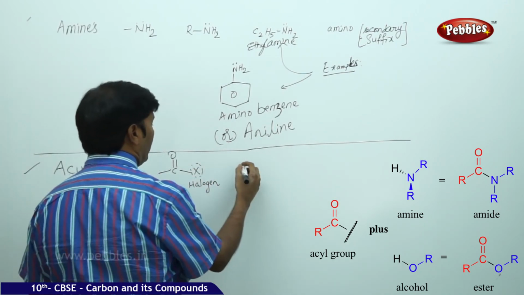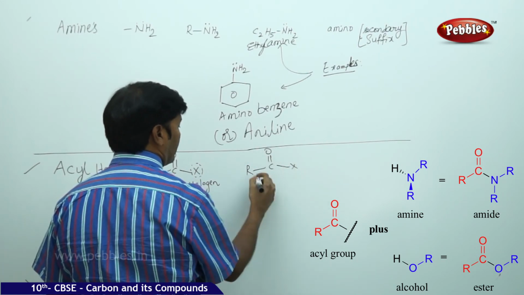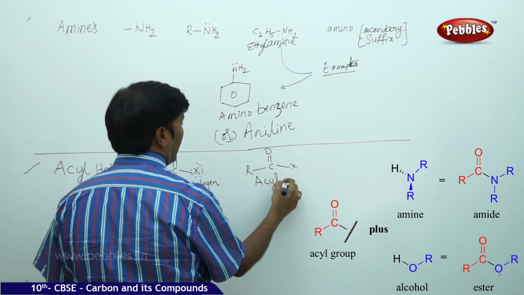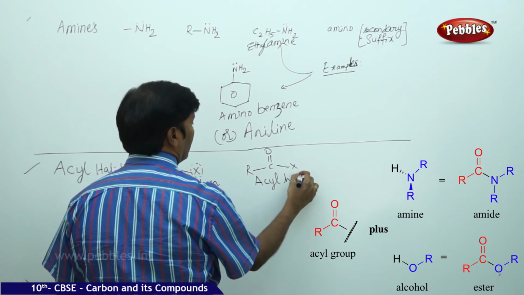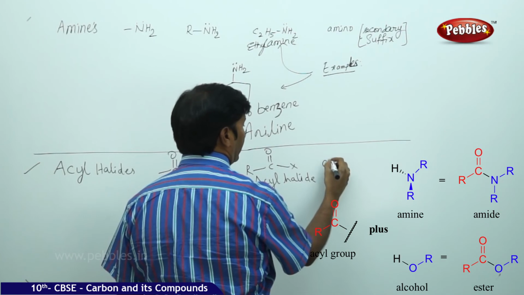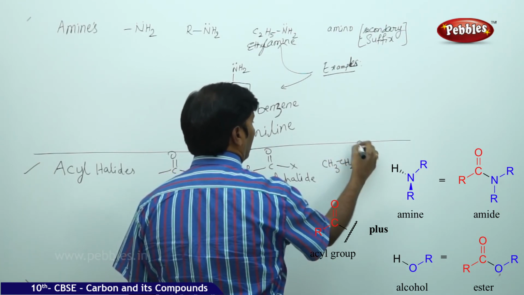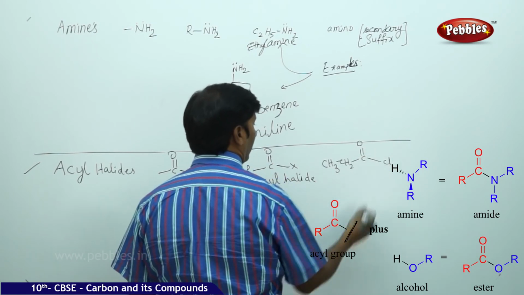Example, general formula, we can take R C double bond O of X, acyl halide. Example, you can take CH3 CH2 carbon double bond chlorine.